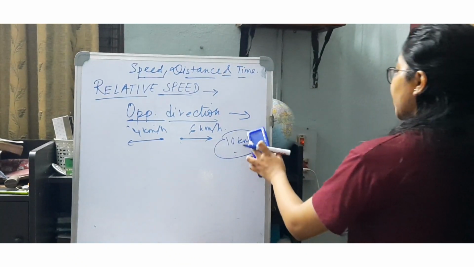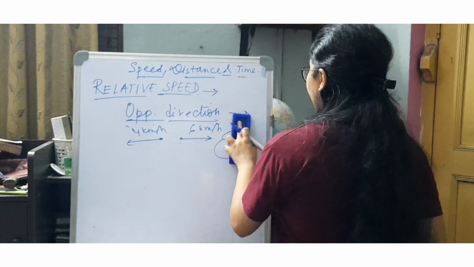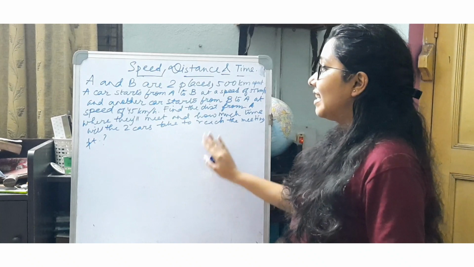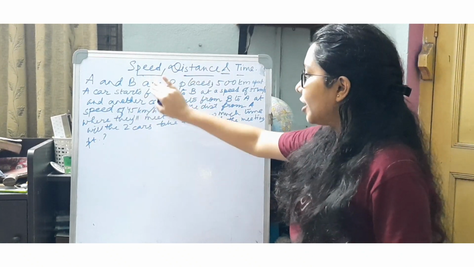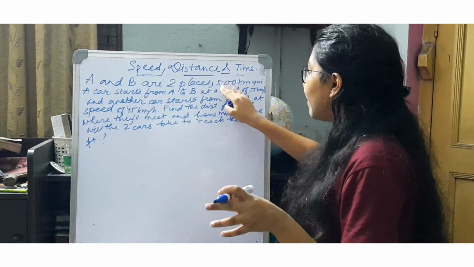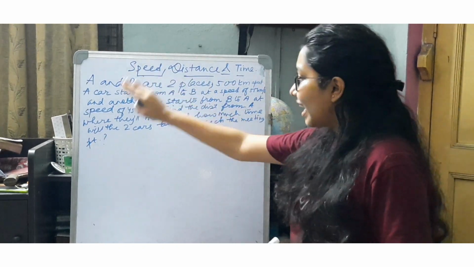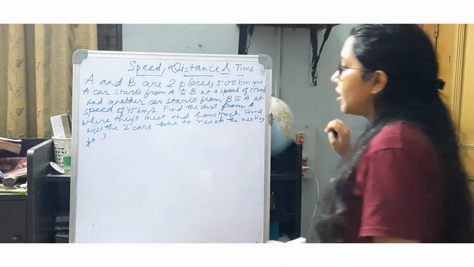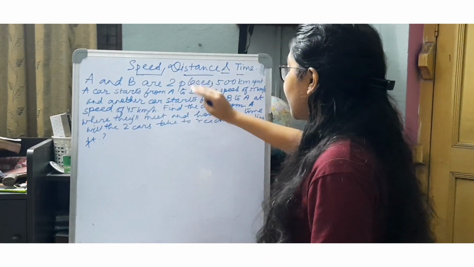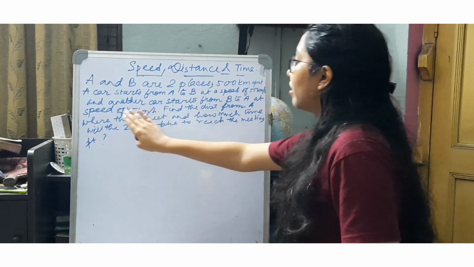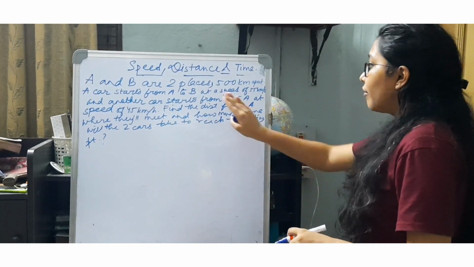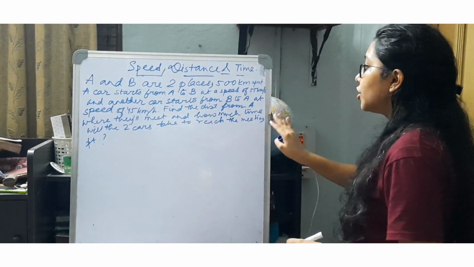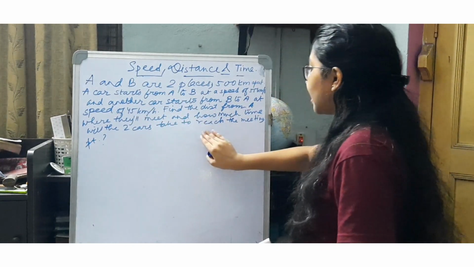So let us see certain questions and do them to understand what happens. Now in this question it has been given that A and B are two places 500 km apart. A car starts from A to B at a speed of 55 km per hour and another car starts from B to A at a speed of 45 km per hour. Find the distance from A where they will meet and how much time the two cars will take to reach the meeting point.